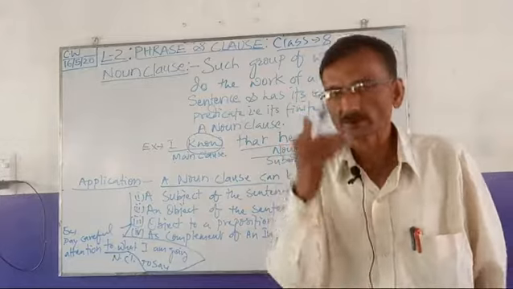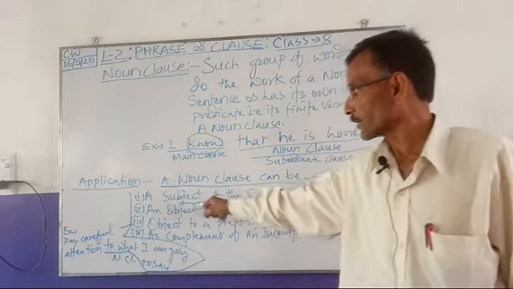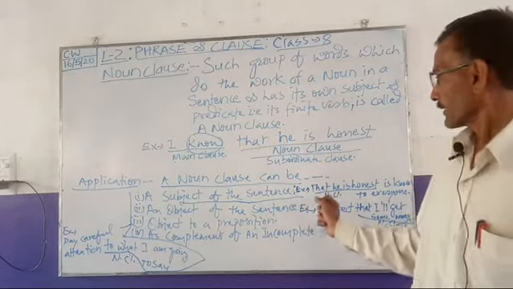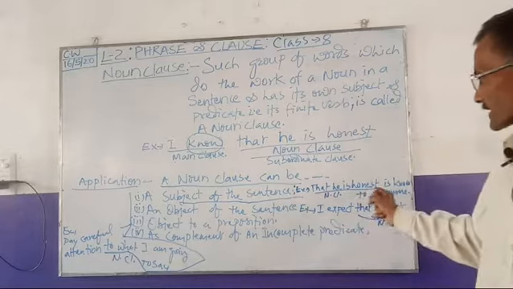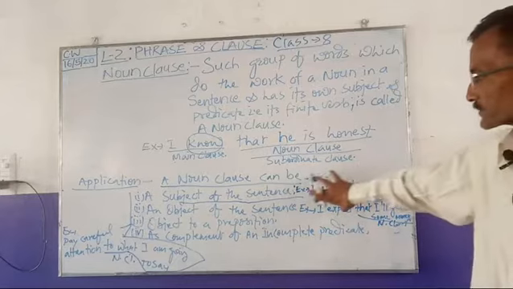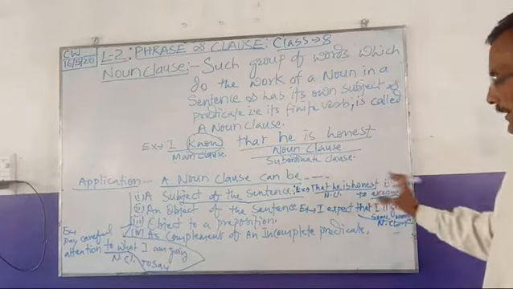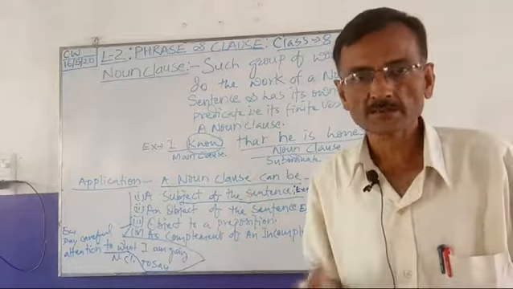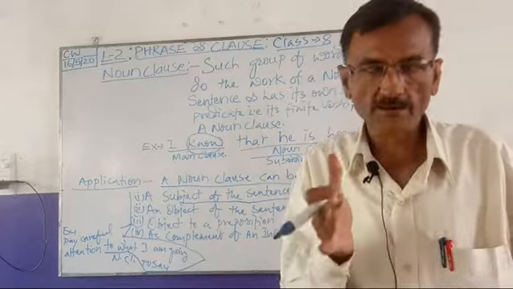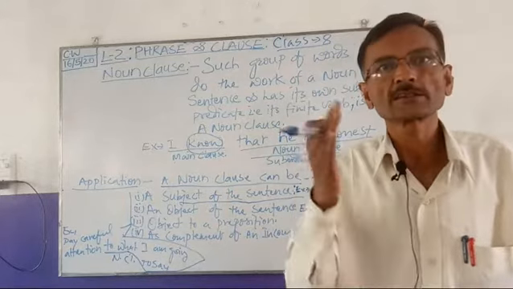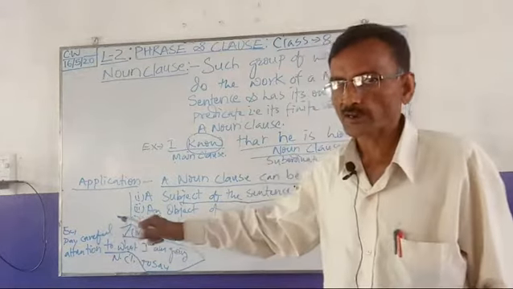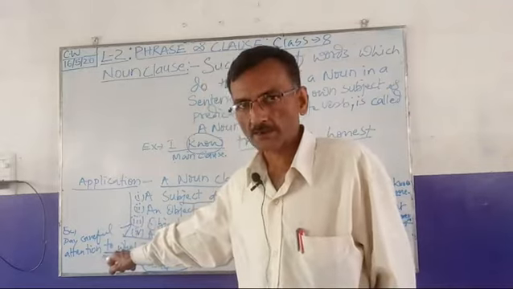Like a noun comes sometimes as a subject, a noun clause can come as the subject of the sentence. The sentence I have given for you to understand is: he is honest is known to everyone. Here the main verb is, and the subject is just the noun clause, and the remaining part is just the rest. So a noun clause will always be either at the subject's place, or at the object's place, or it will be an object to some preposition.